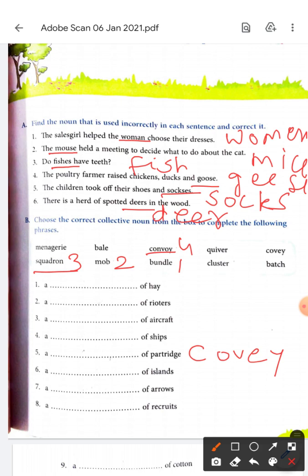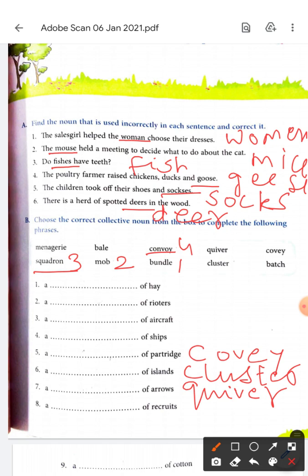A covey of partridge. A dash of islands. What do we call it? A group of islands we call a cluster. A cluster of islands. A dash of arrows. Bundle of arrows, collection of arrows. What do we call it? Don't remember now? It's quiver of arrows. A dash of recruits.